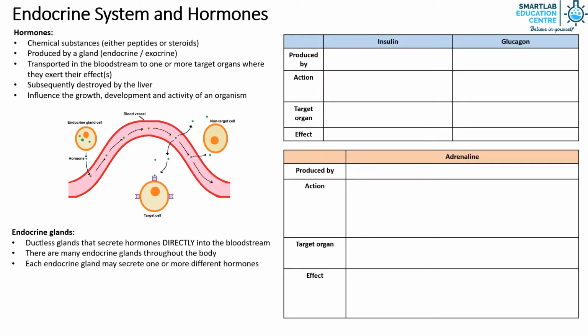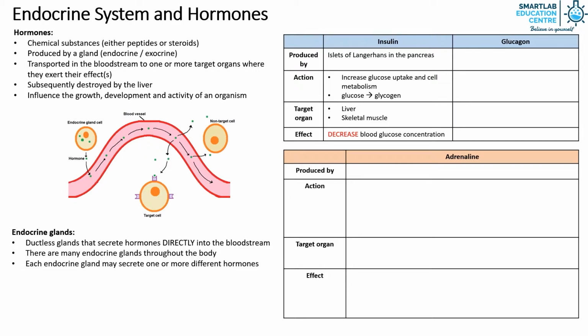First, we have insulin. It is produced by the islets of Langerhans in the pancreas. It increases glucose uptake and cell metabolism, thereby causing glucose to convert into glycogen. The target organs of insulin are the liver and skeletal muscle. Overall, the effect of insulin is to decrease the blood glucose concentration.